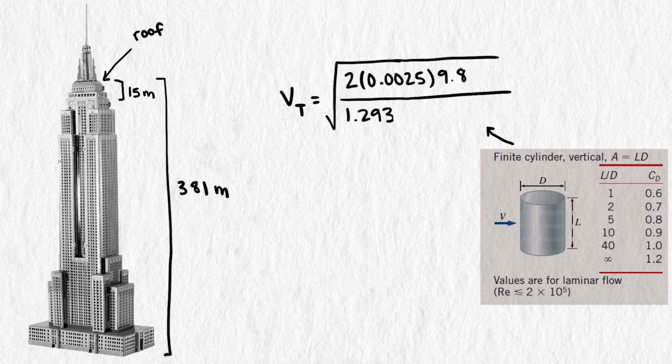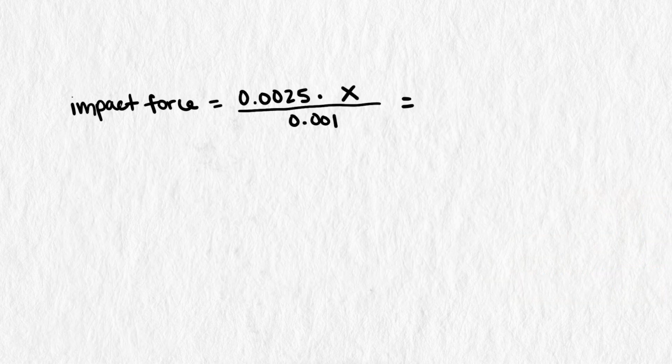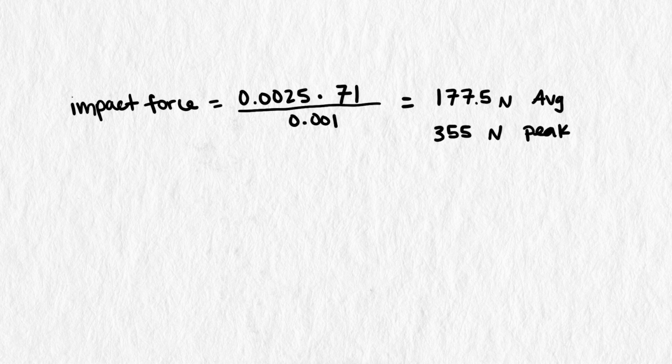Plugging these in with all our other values gets us a terminal velocity of about 71 meters per second, which is about 158 miles per hour. Pretty fast, actually. Now we can plug that into our impact force equation, and we can get 177.5 newtons of average impact force and a peak of 355 newtons.